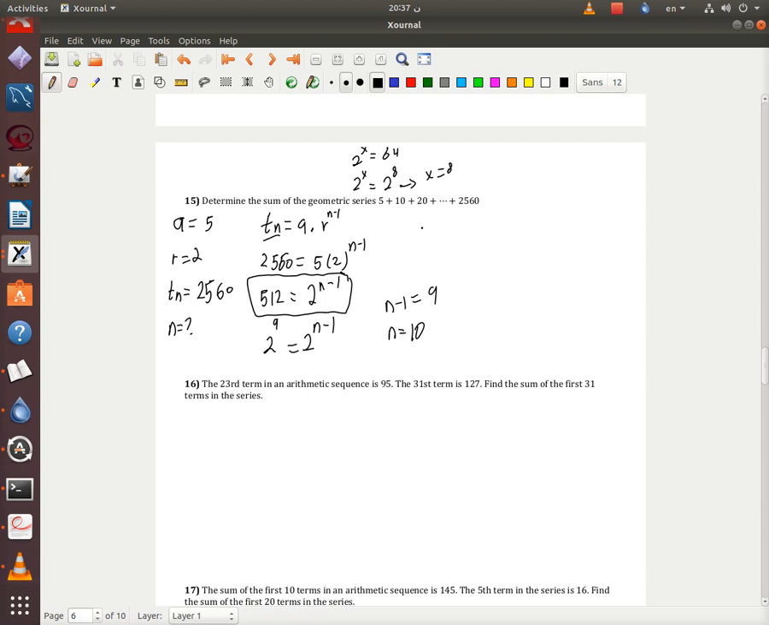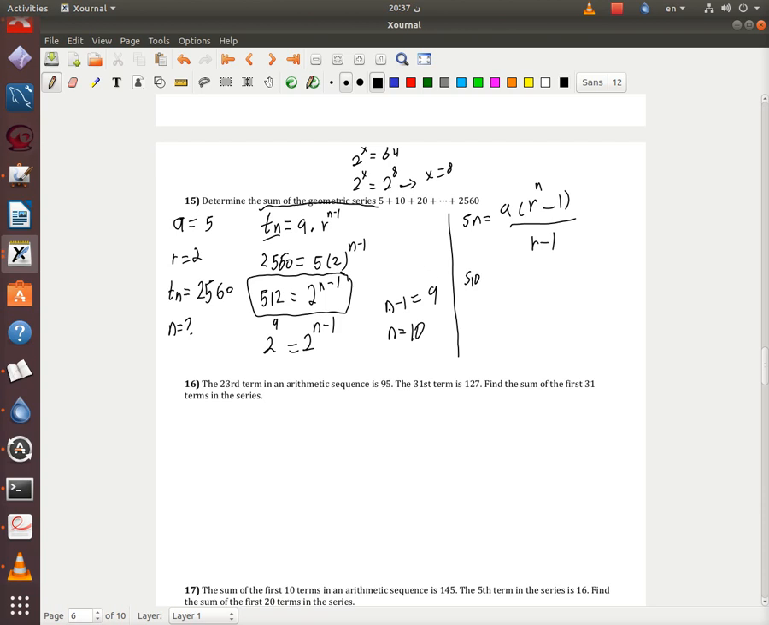Okay, so now we understand that there are 10 terms. Now here he says the sum of the geometric series, so you use the law of the sum of geometric series. So the law is up there, so Sn equals a(r^n - 1) over r - 1, and then you're gonna have